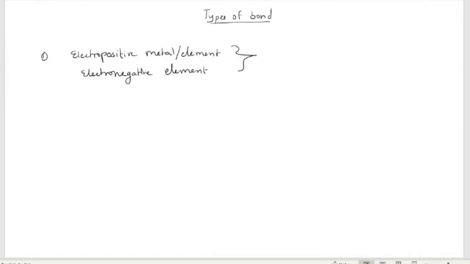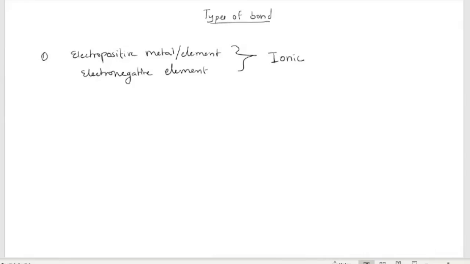For example, if you have a bond between an electropositive element and an electronegative element, such type of bonding between these two is more of ionic type.